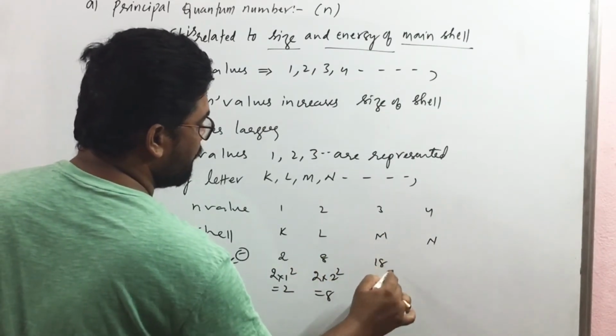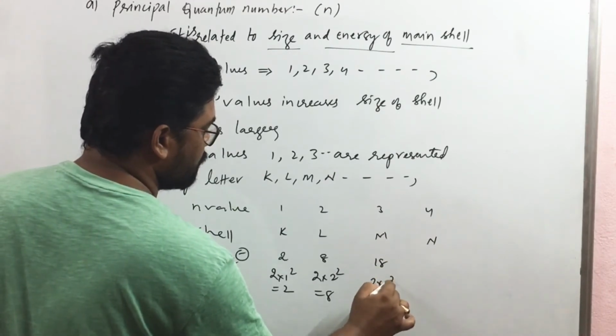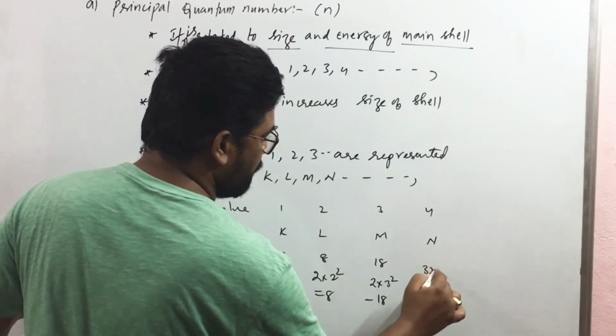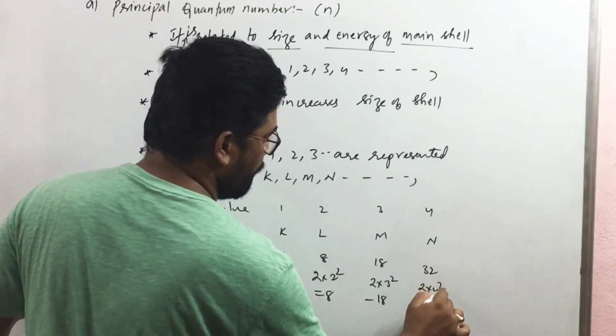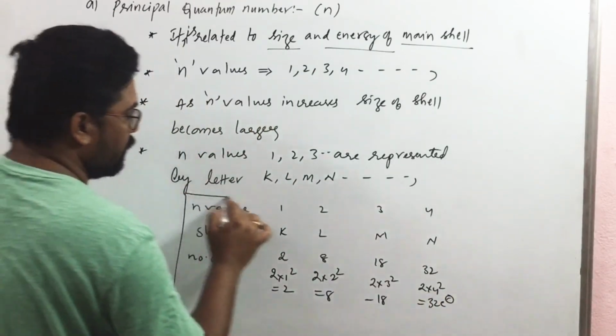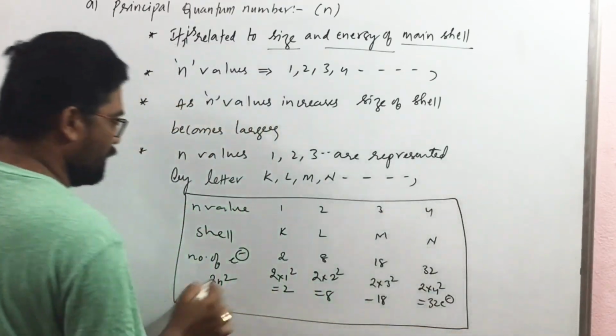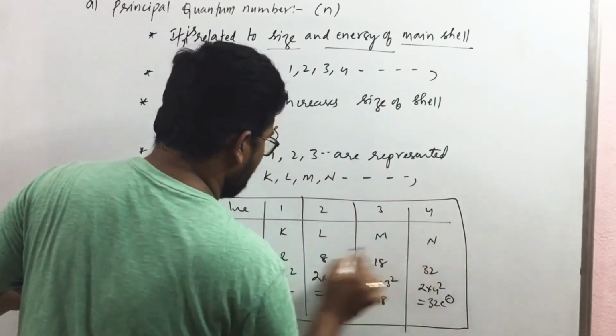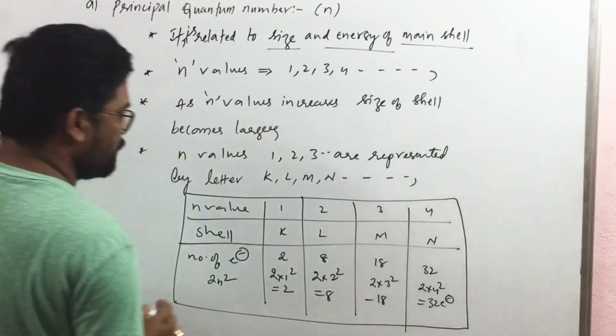In the third shell, 18 electrons are accommodated. 2 into 3 square is equal to 18. And in the fourth shell, 32 electrons are accommodated. 2 into 4 square is equal to 32 electrons. So the number of electrons in a particular shell is given by the formula 2n square. Am I clear for everyone, children?